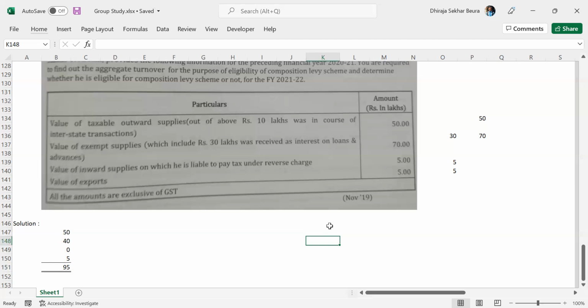Yeah. So, a hypothetical example: for intra-state, the amount might be less than 1.5 crore, might be like 95 lakhs, or he may reach 1.5 crores also. Then he is eligible for the composition levy scheme, correct? Correct. And he is involved in intrastate only, right? Correct, intrastate.